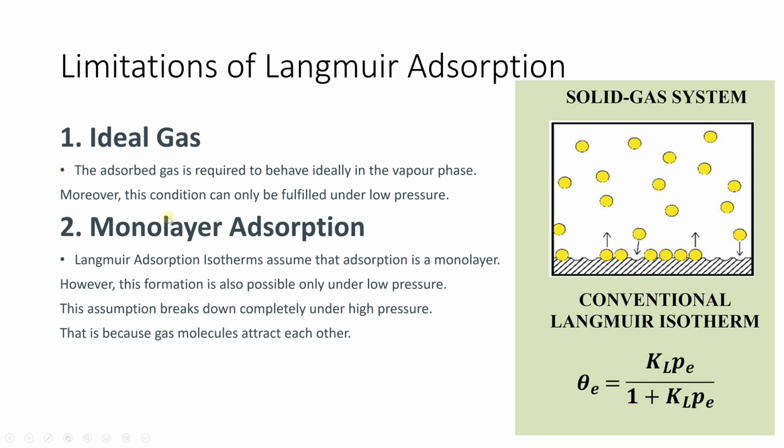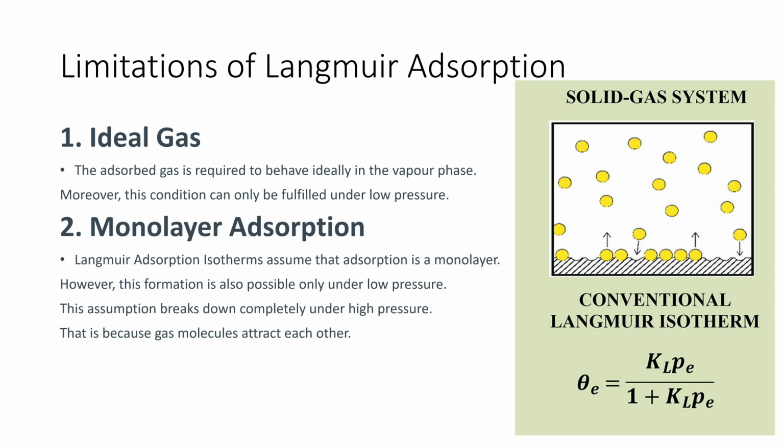Secondly, monolayer adsorption. What is monolayer? Monolayer is a single layer that is formed on the surface of the material. You know that in Langmuir adsorption isotherm, we only consider chemisorption. It can only explain chemisorption. Why? Because Langmuir adsorption isotherm assumes that the adsorption is monolayer, meaning there will only be one layer present at the surface, not more than one layer. So this assumption breaks down completely under high pressure. Why does this assumption break down completely at high pressure?